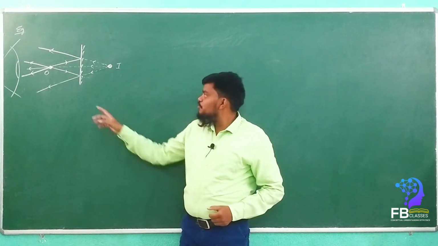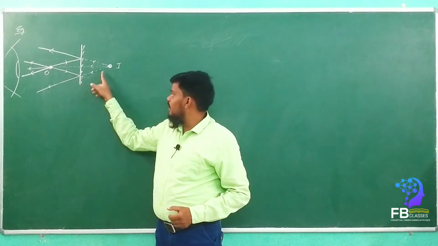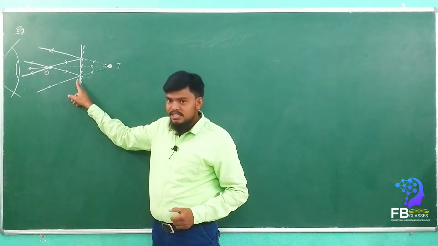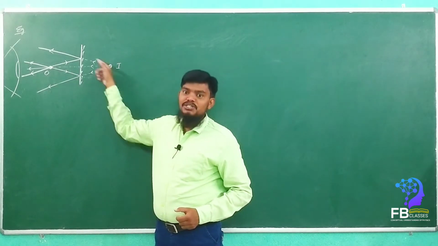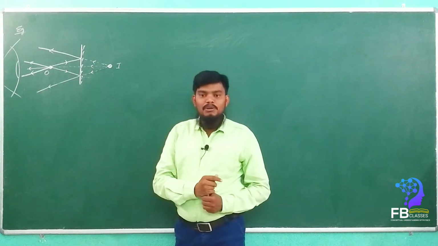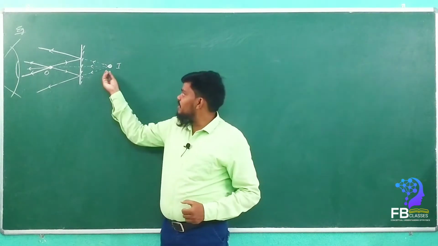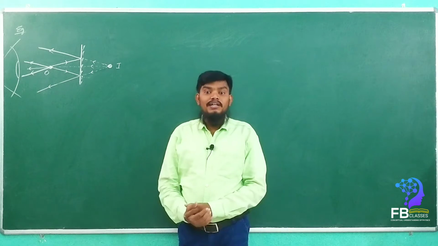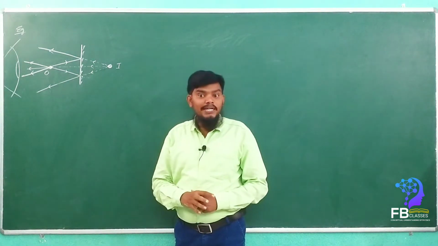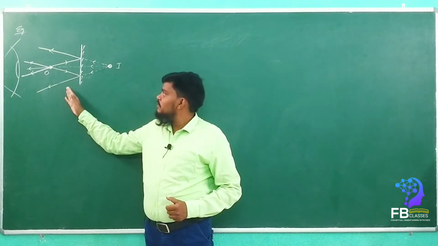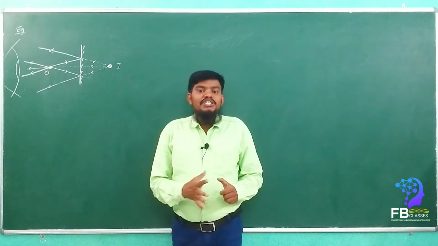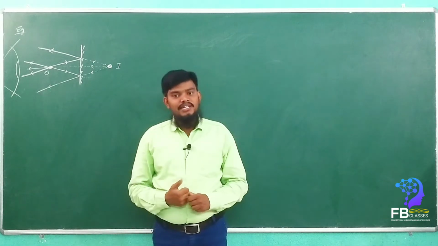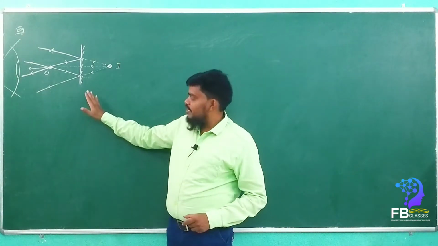Do you understand? If the mirror is not there, the rays will still come from the exact path we have drawn here. If the mirror is there, the same rays and the same path will be adopted from the image. How many rays come from the object? An infinite number of rays will come. We have to keep that in mind. But when we are drawing the image formation, we need not take an infinite number of rays. We will take 2 or 3 rays. Do you understand this?